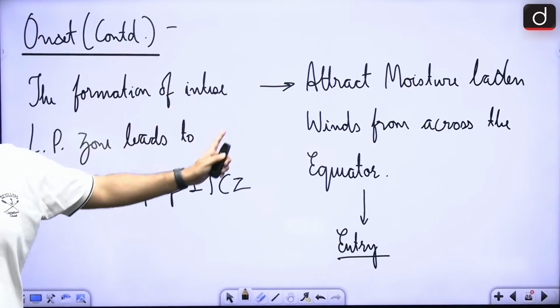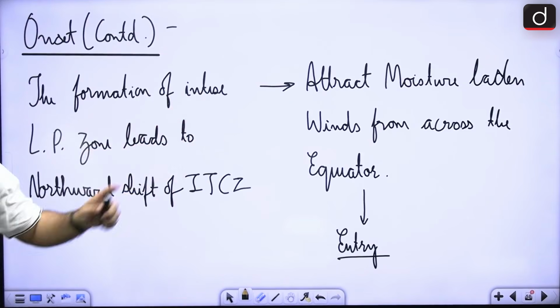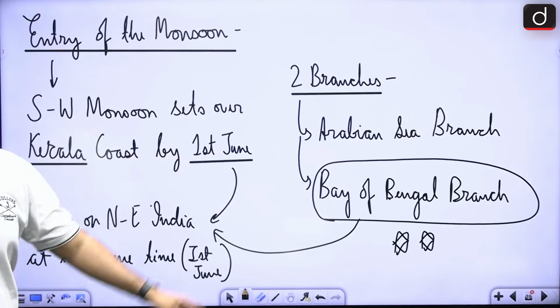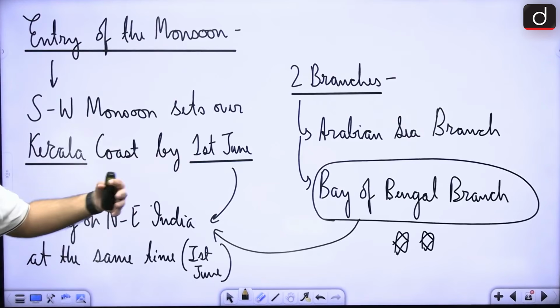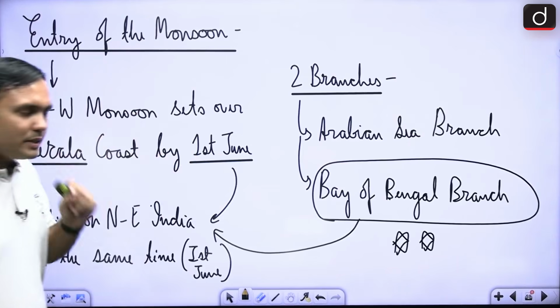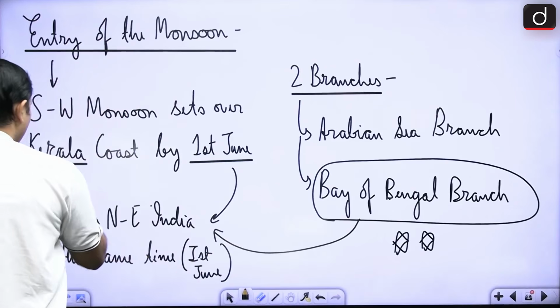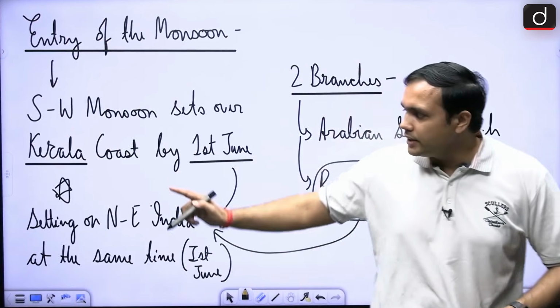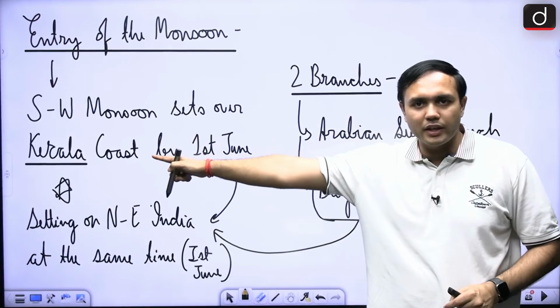When are we receiving these monsoon winds? It is being received around 1st of June in the Indian landmass around the Kerala coast, right? So entry is around the 1st of June, right? Now the next important thing that you can remember is that it is also setting around the same date when it is being received by Kerala at the Kerala coast.